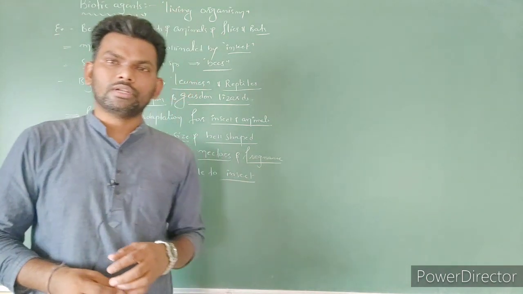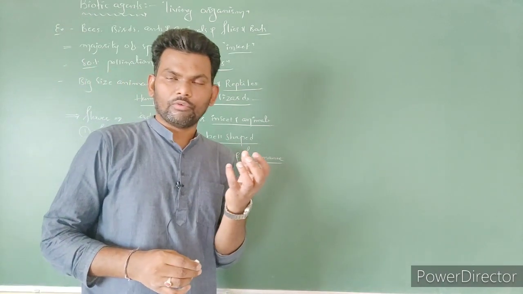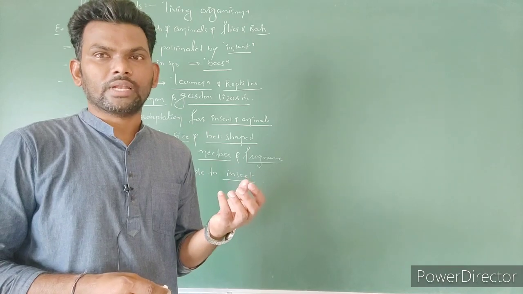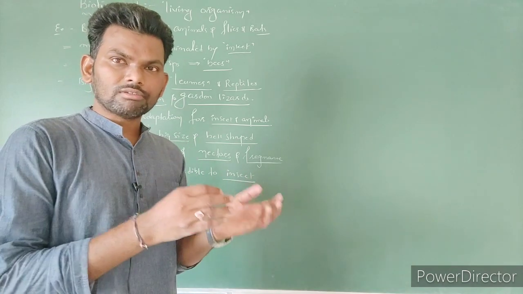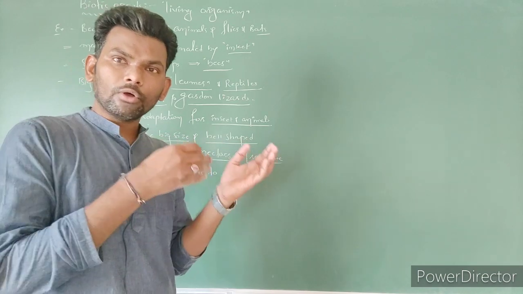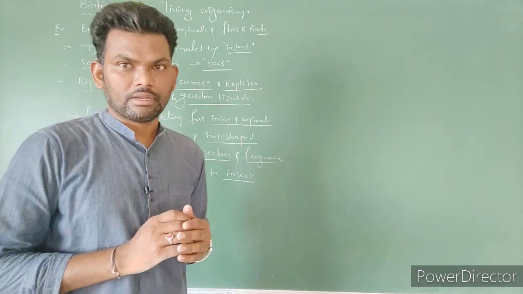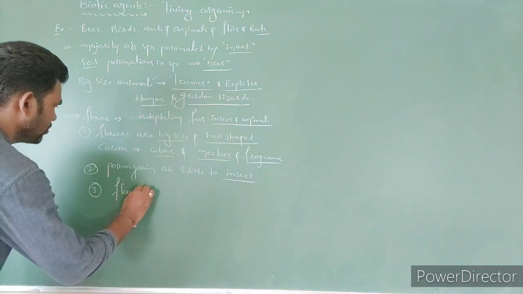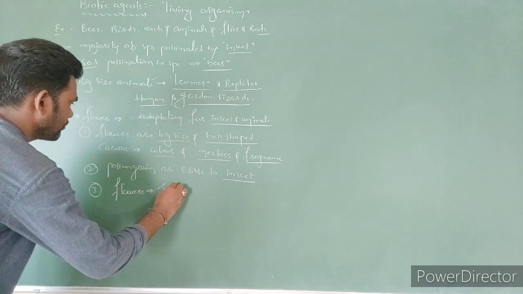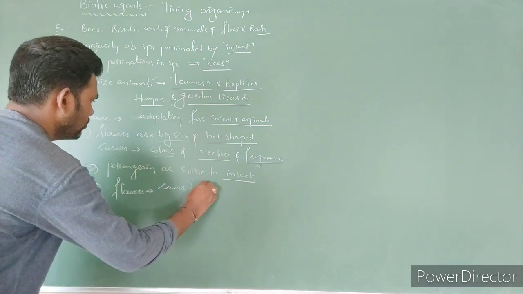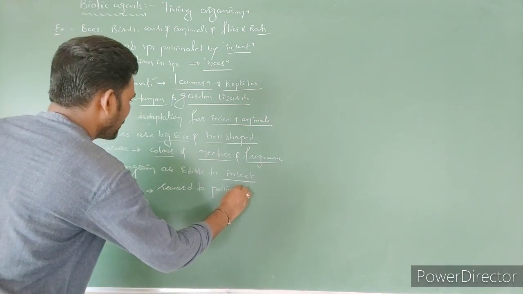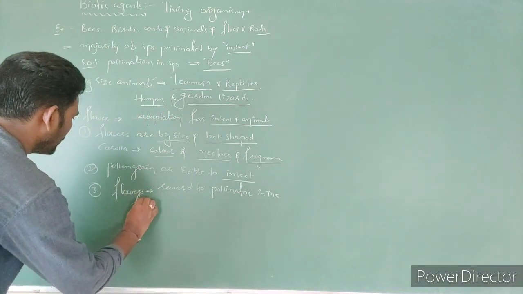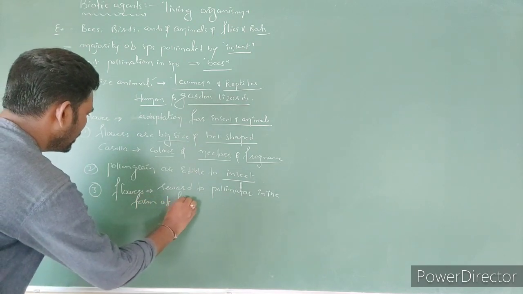And one more character is that the flower gives rewards to the pollinator in the form of nectar as well as pollen grains. The nectar as well as pollen grains are the reward to the pollinator for pollination, right? The point here is, you have to write: flowers give rewards to pollinators in the form of food.